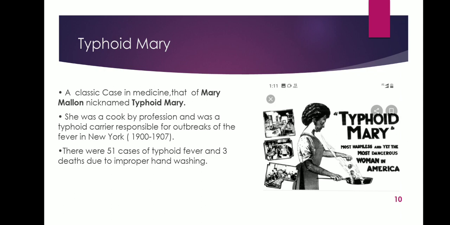She was a typhoid carrier who continued to spread typhoid for several years. She unintentionally infected dozens of people until she was placed in isolation on an island in the East River, where she died 23 years later. There were 51 cases of typhoid fever and 3 deaths due to the improper hand washing of Typhoid Mary.